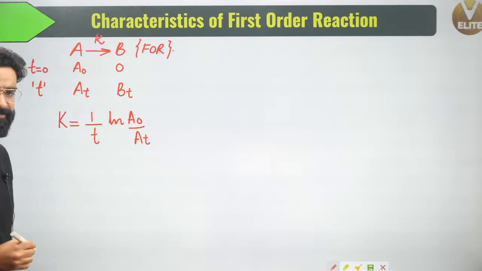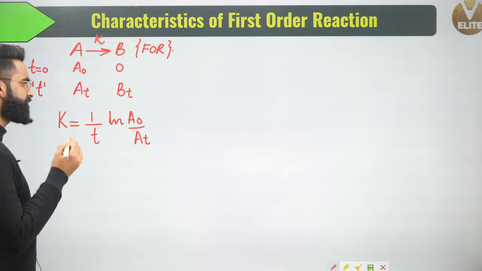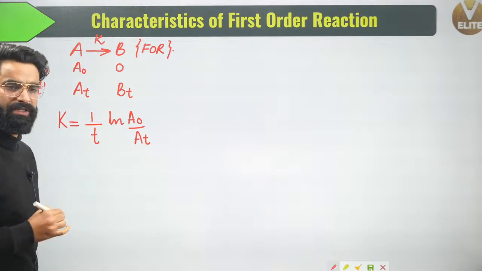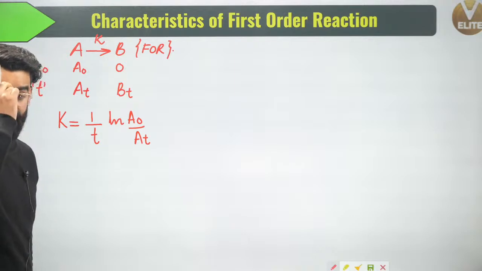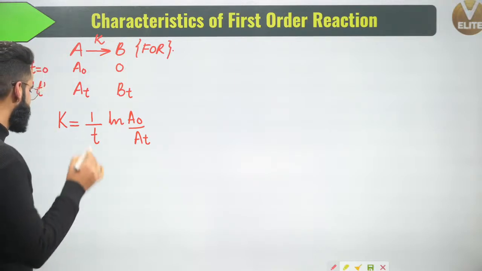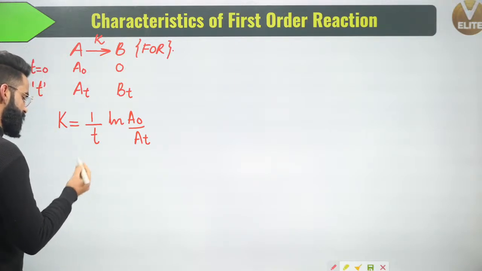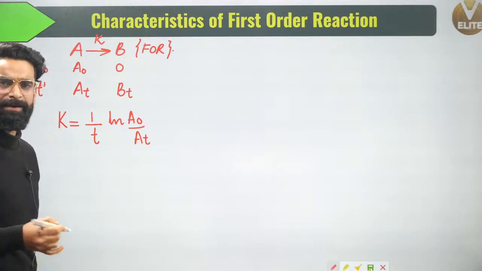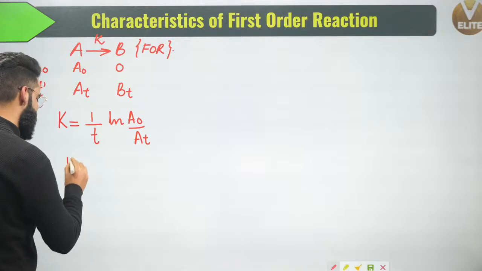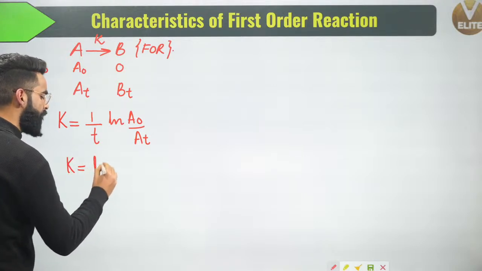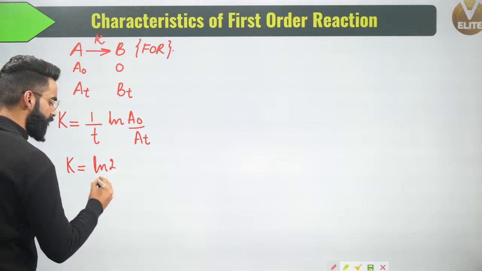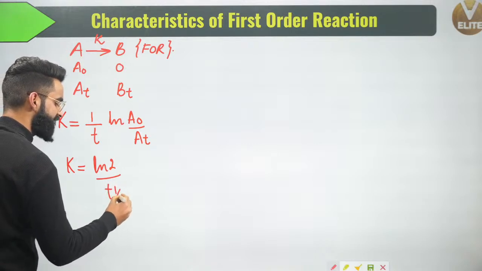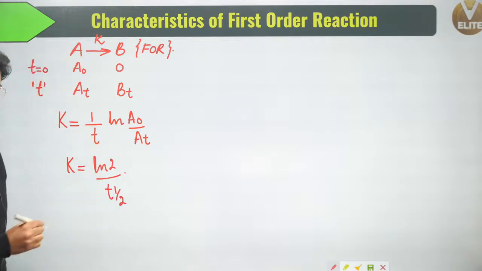And if you remember from the last session, the half-life of the first order reaction is t half equal to ln 2 divided by K. I can write the same equation as K equal to ln 2 divided by t half.